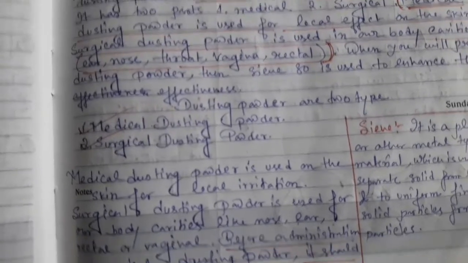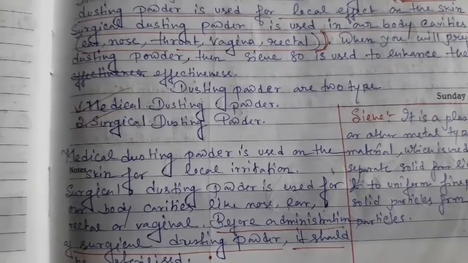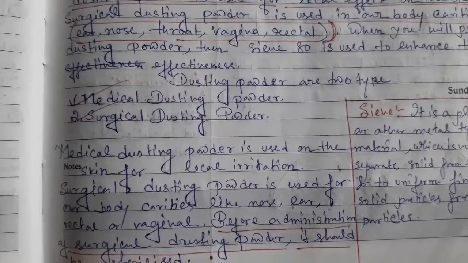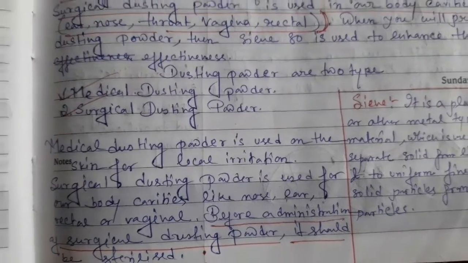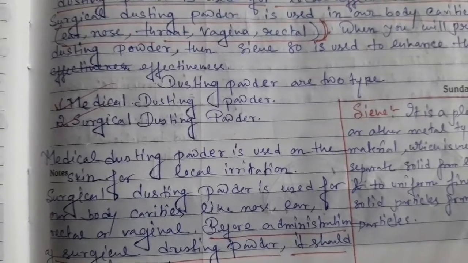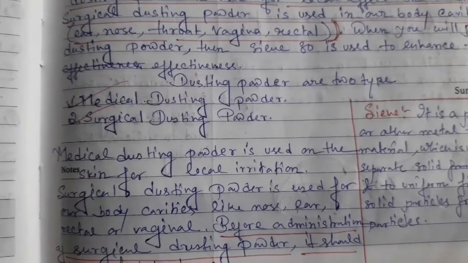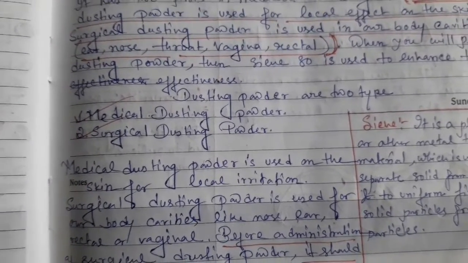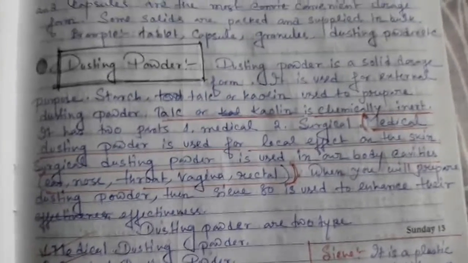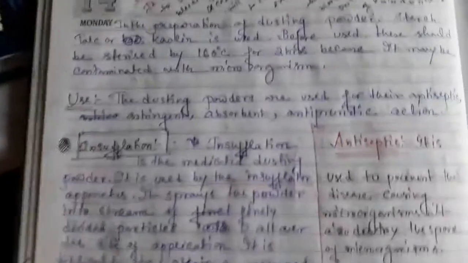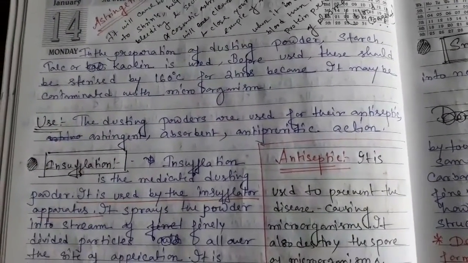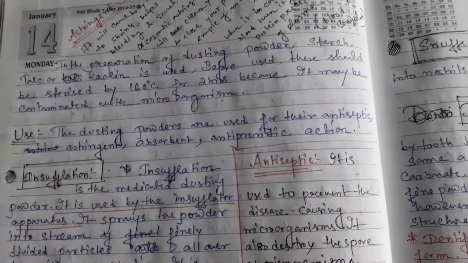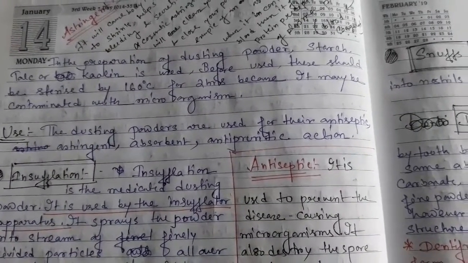Medicated dusting powder and surgical dusting powder I already told. Before administration, surgical dusting powder should be sterilized. Actually, surgical dusting powder is put into the body cavities, that's why it should be sterilized before administration. And what are the functions and uses of dusting powder? Dusting powder is used for antiseptic purpose, astringent, absorbent and antibiotic action.